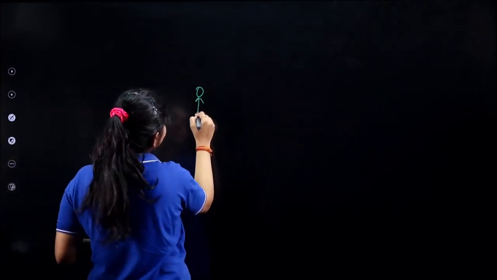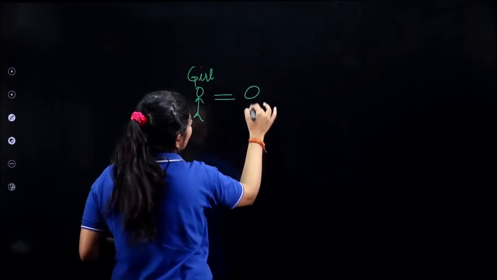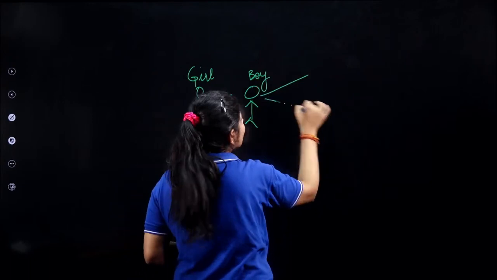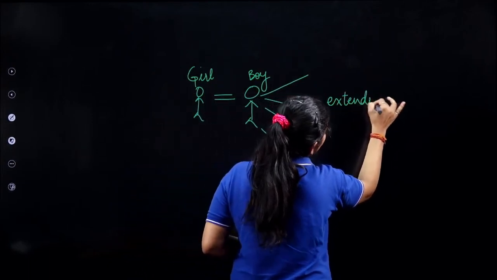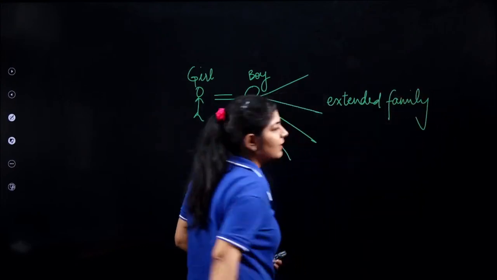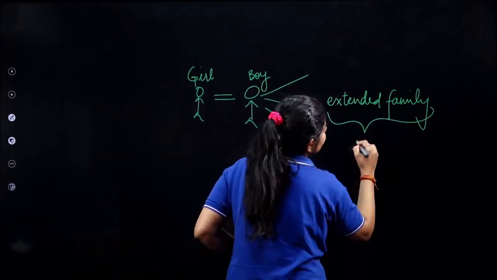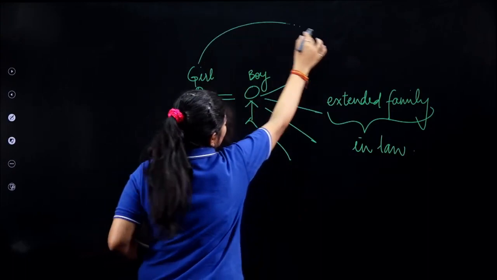I am just explaining it with the help of a figure. Let's suppose there is a girl, and she is going to marry some boy. Now this boy has some extended family, right? Mother, father, brother, sister, uncle, auntie, all those extended family are considered in-laws for this particular girl.